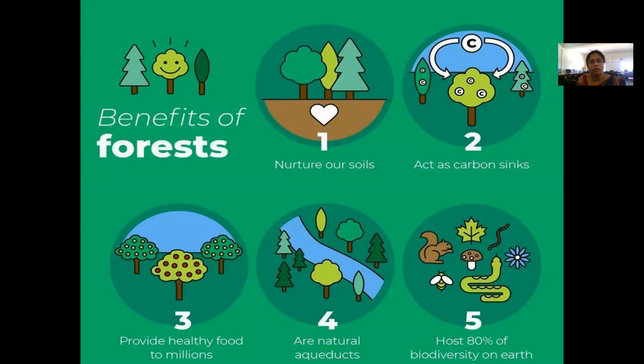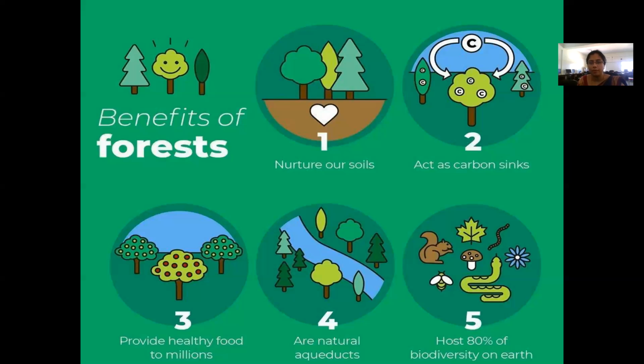Now let's see what the benefits of having more trees and more forest are. It nurtures the soil. The soil on the earth is of good quality if it has more trees, because trees nurture the soil, provide more nutrients, and increase the quality of the soil. Then it acts as a carbon sink. You are all very much aware that we need oxygen for our survival, right? And who provides us the oxygen? It is the trees.